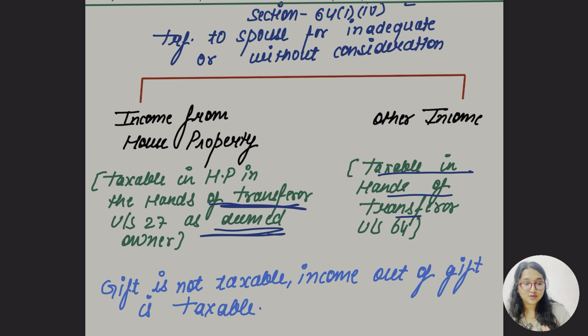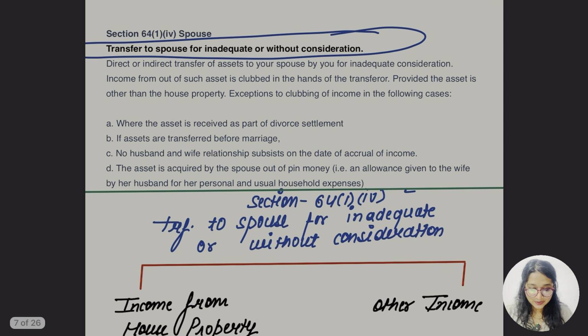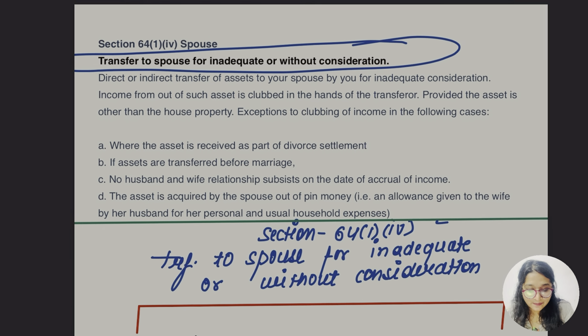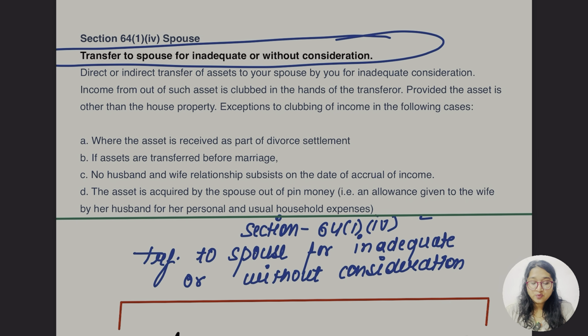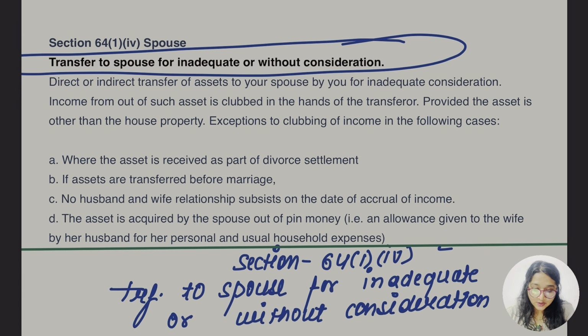In the other case, it is going to be taxable under the head income from other sources, and under section 64. Gift is not taxable, but income out of gift is taxable. What I say: gift is not taxable but income out of gift is taxable. So this section says about the transfer to spouse for inadequate or without consideration, section 64 subsection 1 clause 4: direct or indirect transfer of an asset to your spouse by you, right?